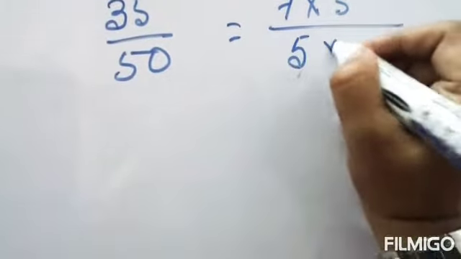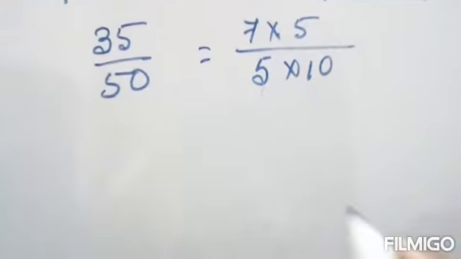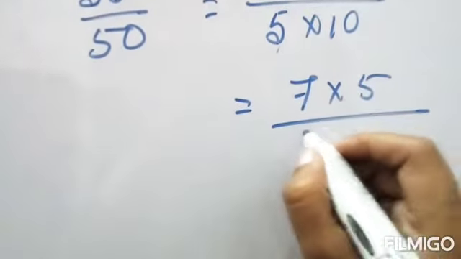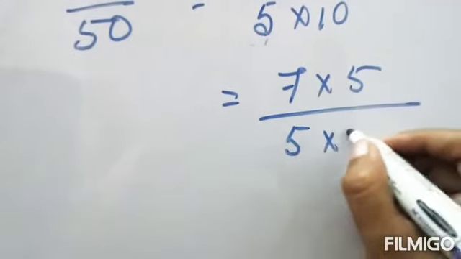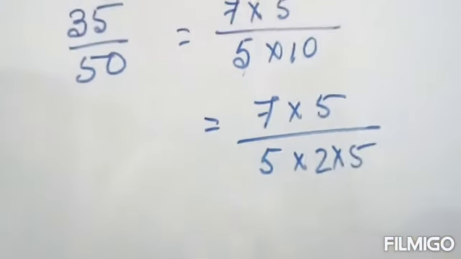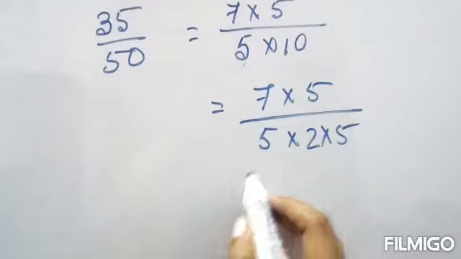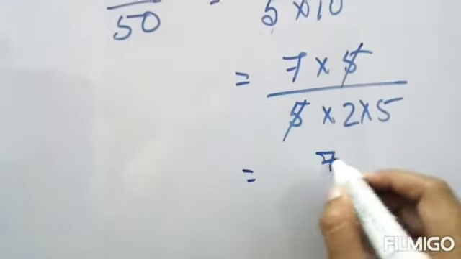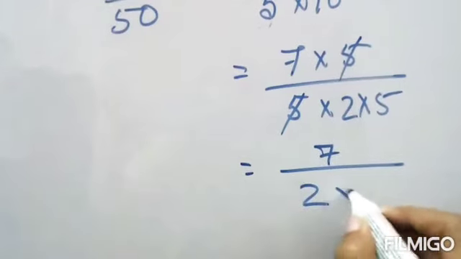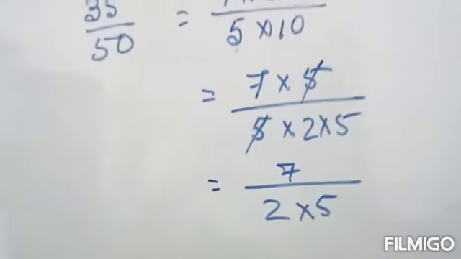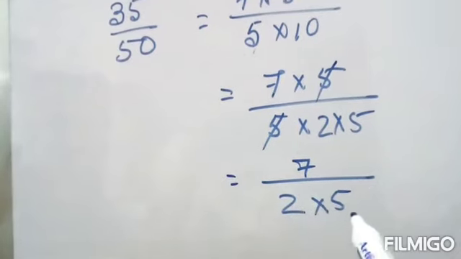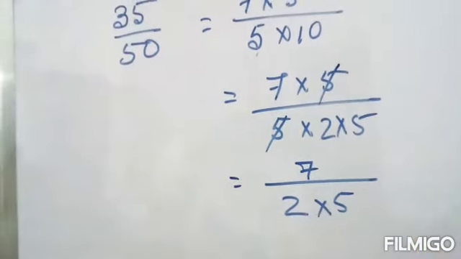5 into 10. Or we can write 7 into 5 by 5 into 2 into 5, right? Or we can say 7 by 2 into 5. Now see, 2 to the power n, here n is 1, and 5 to the power m, here m is 1.